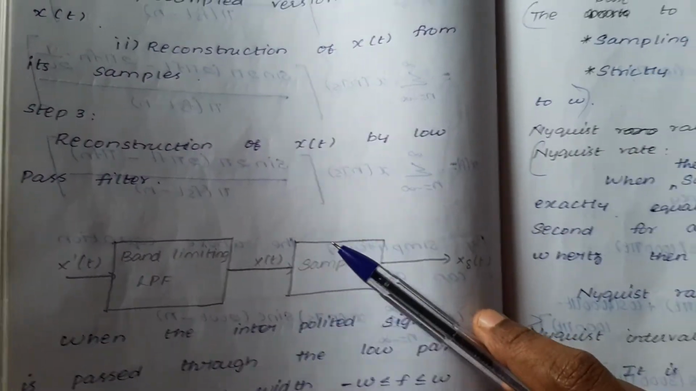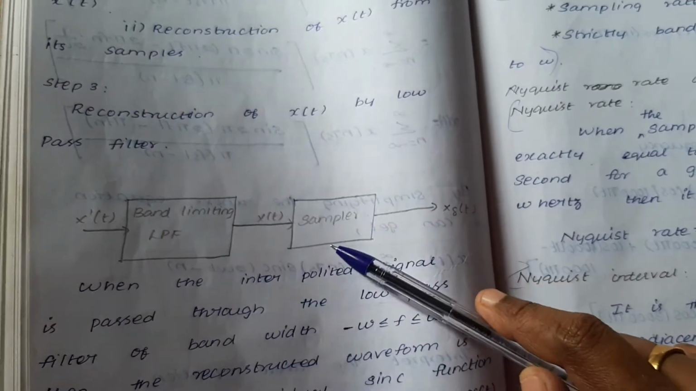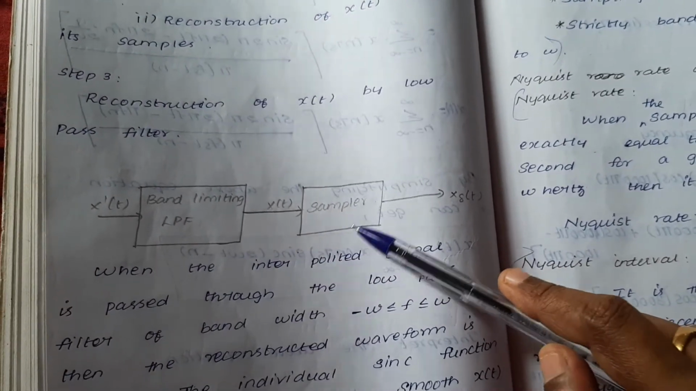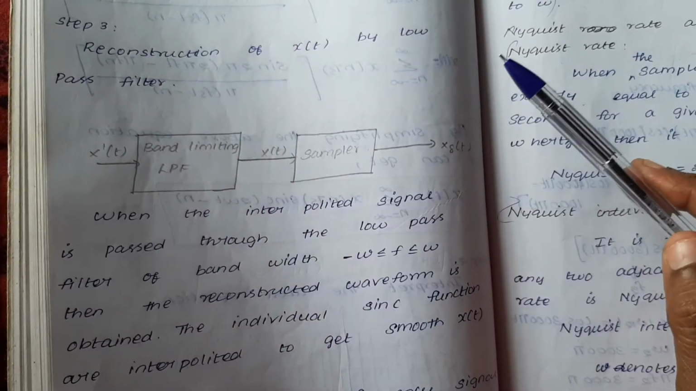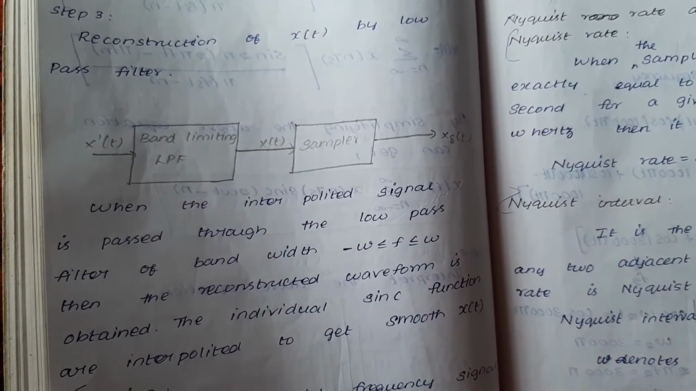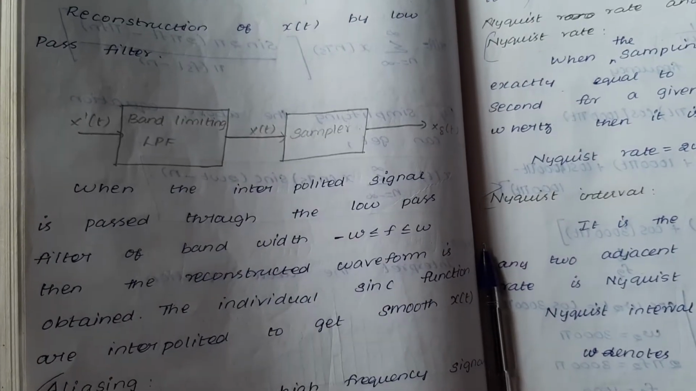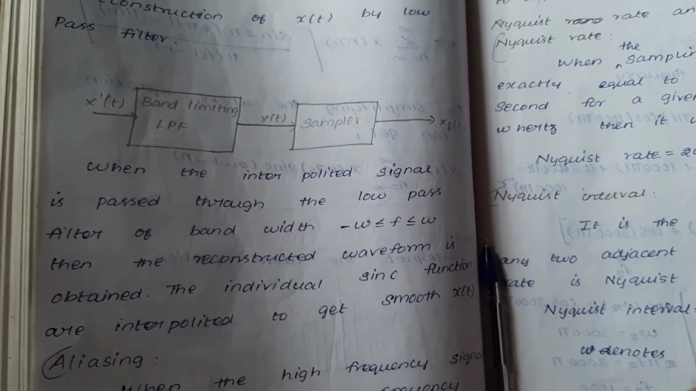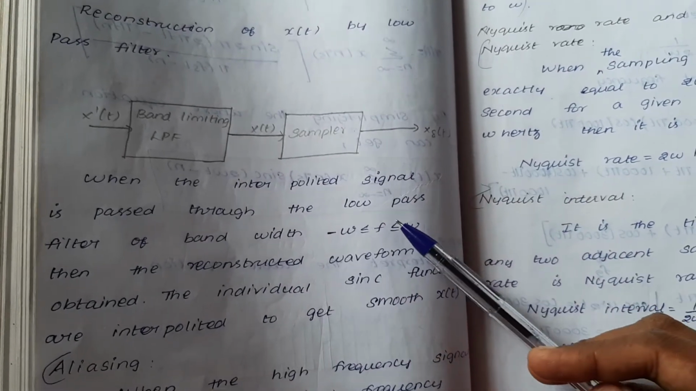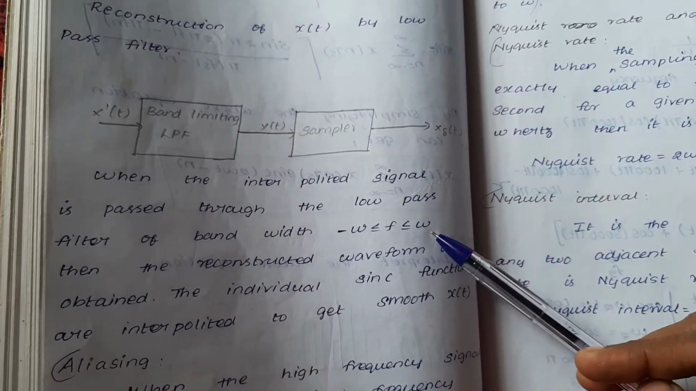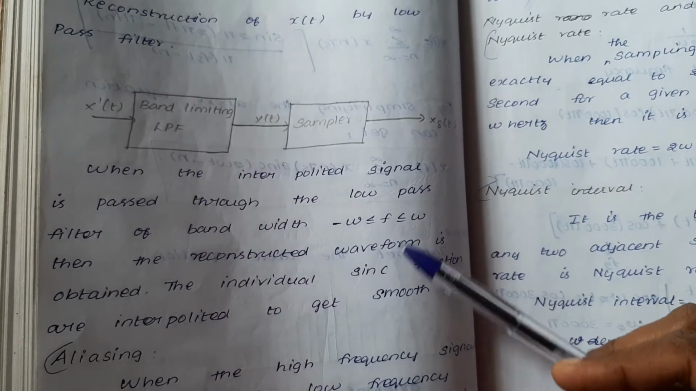Next, step 3: you want to reconstruct x of t by using a low pass filter. So what is the function of the low pass filter? The low pass filter allows only the low frequency signal. Here we are reconstructing the signal, so it is interpreted between minus omega to omega and the reconstructed waveform is obtained.